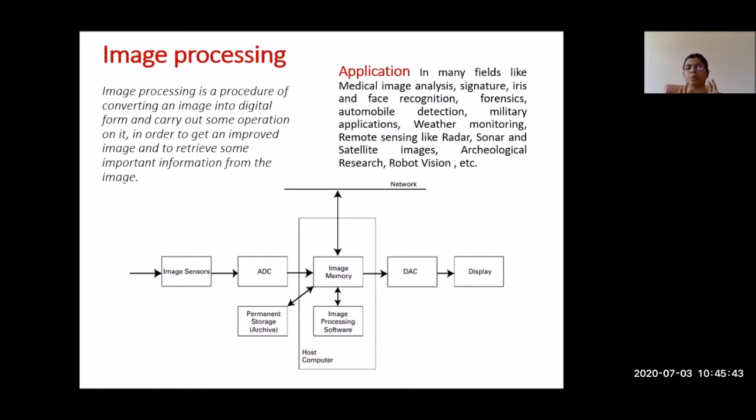Like that, we are doing some basic image processing operations over the image, and we are storing it. Or we convert it again into an analog image, and we can display it through any display device. Otherwise, another option is we can also transmit it through a network to some other area. So this is our generalized block diagram for image processing.